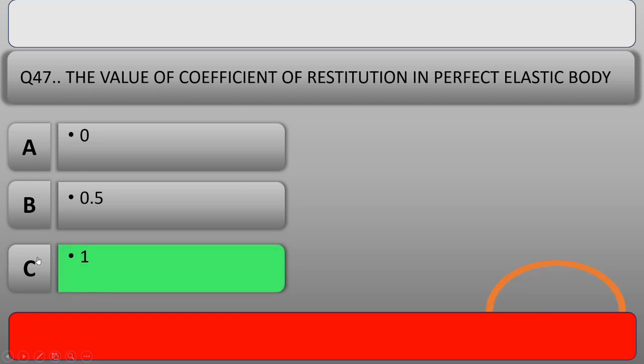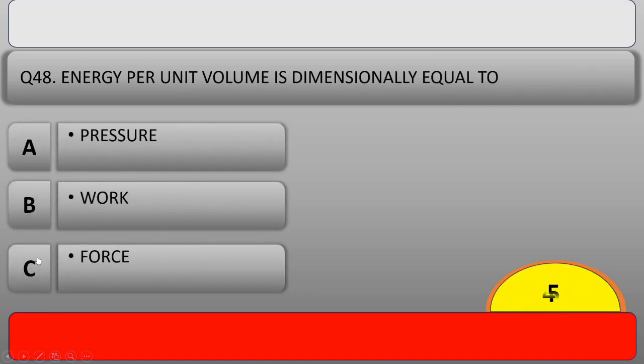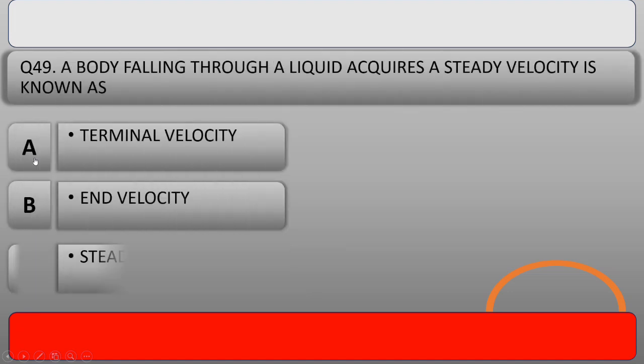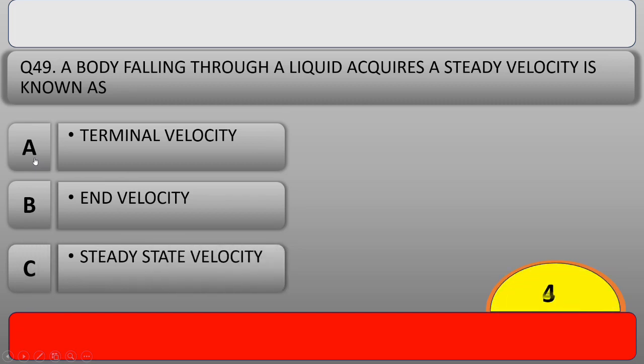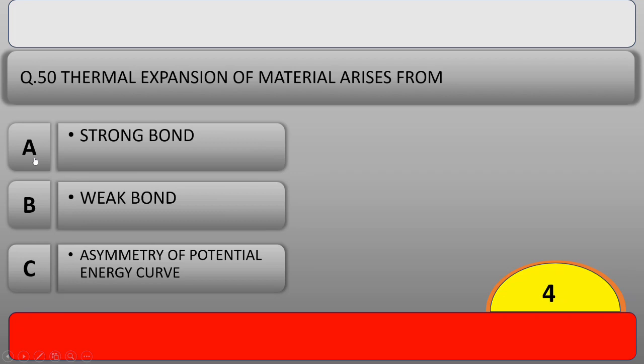Our next question is, energy per unit volume is dimensionally equal to. And the right answer is option A, pressure. Our next question is, a body falling through a liquid acquires a steady velocity, known as. And the right answer is option A, terminal velocity. Our next question is, thermal expansion of material arises from. And the right answer is option C, asymmetry of potential energy curve.